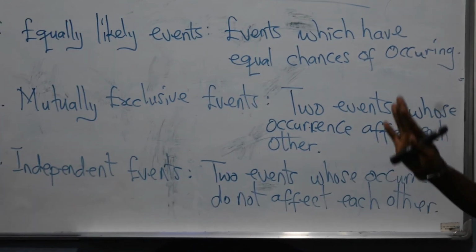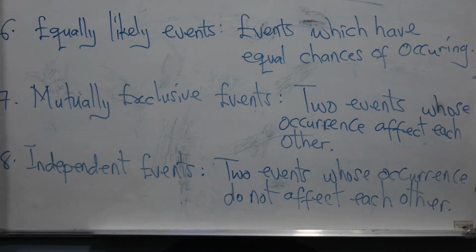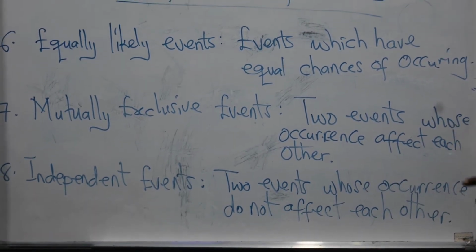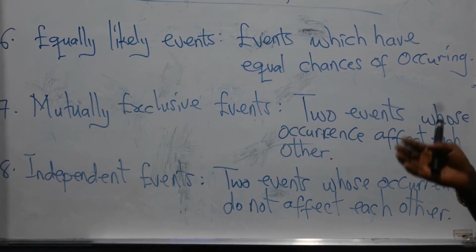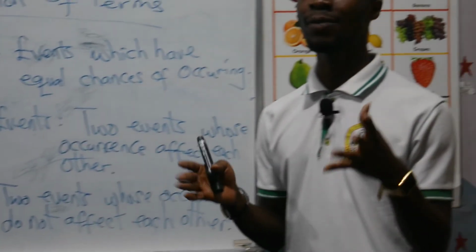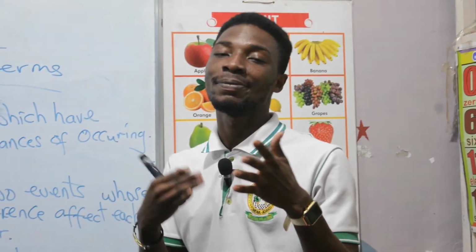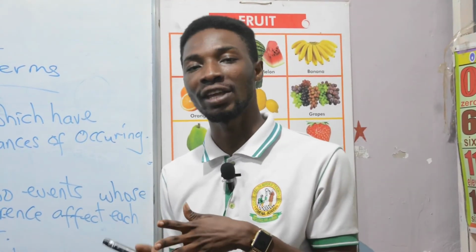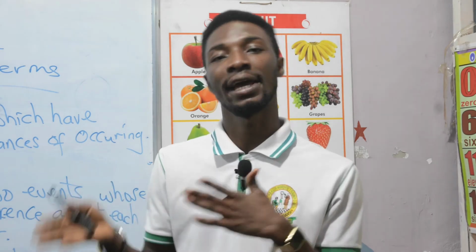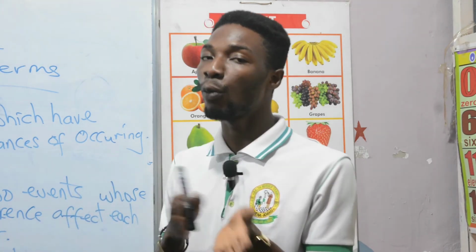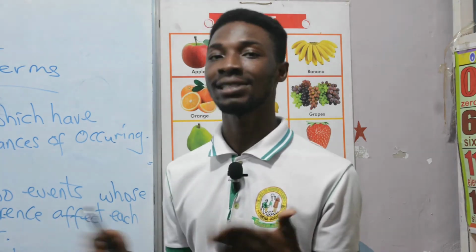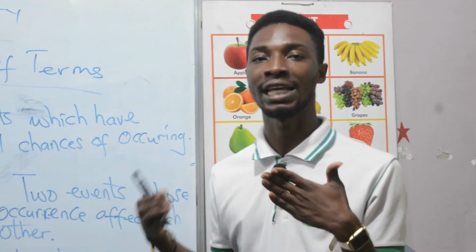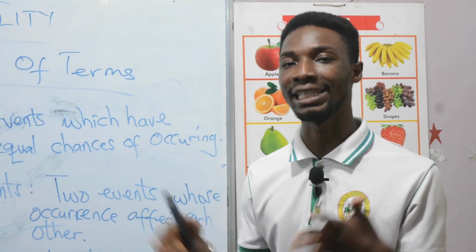The next terminology is equally likely events. Events which have equal chances of occurring are referred to as equally likely events. For example, if someone is pregnant, the person has the same chance of giving birth to a boy or a girl. Therefore, either a boy or a girl child may result. Both chances are equally likely to occur, so they are called equally likely events.